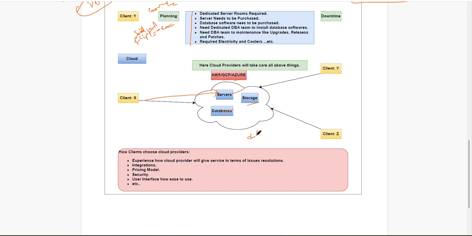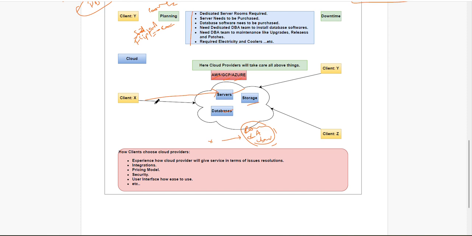Like Ola service, people can decide. Some person can decide whether to book a ride with Ola or Uber or Rapido. These people are providing the service, and as a customer, we can choose which one to use as a platform. Simple. Everyone is providing servers: AWS, GCP, Azure.